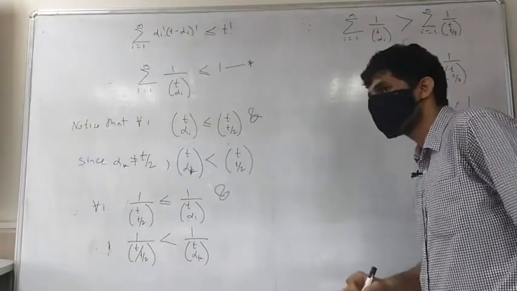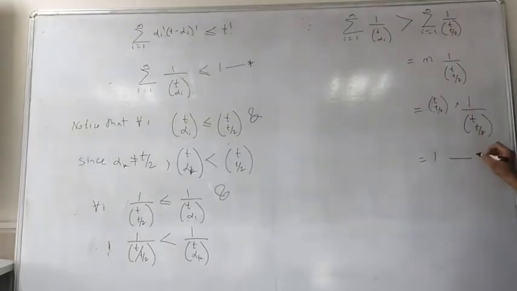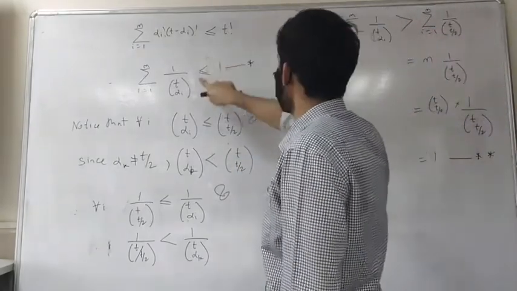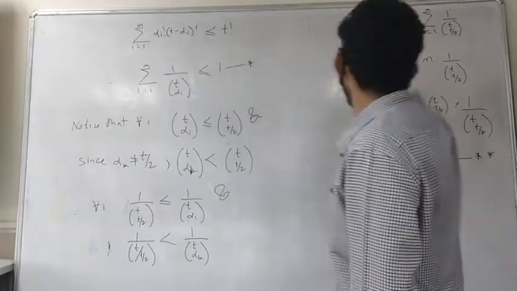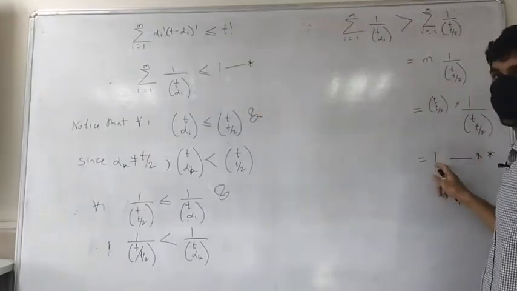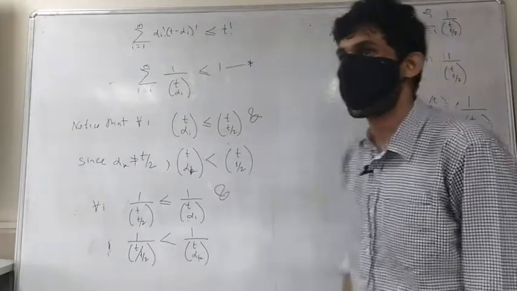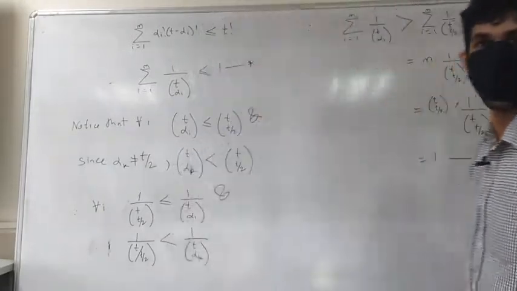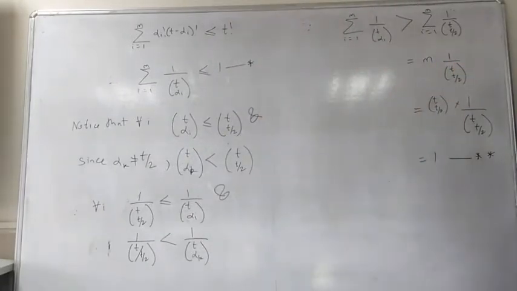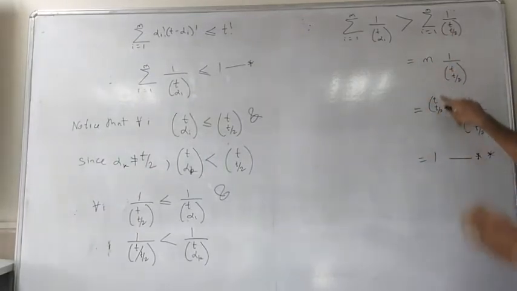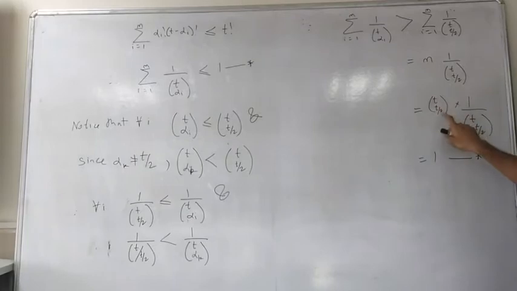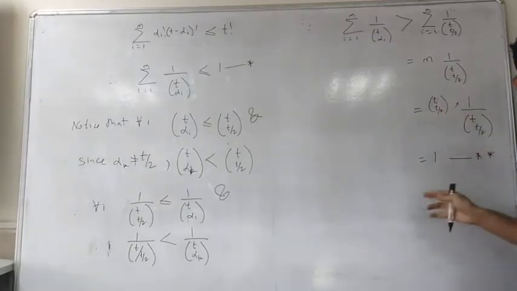So what have we proved? Here we are saying that this is less than or equal to 1, and by this computation, strictly greater than 1. That's because m was equal to tC t by 2. That's a contradiction.